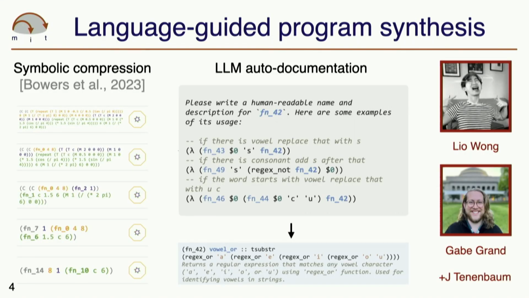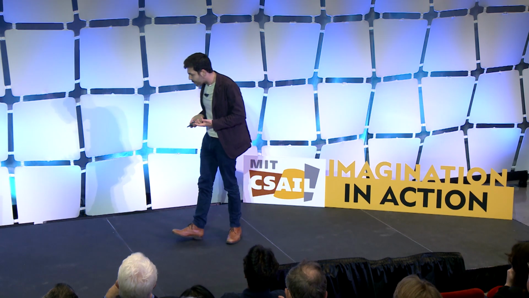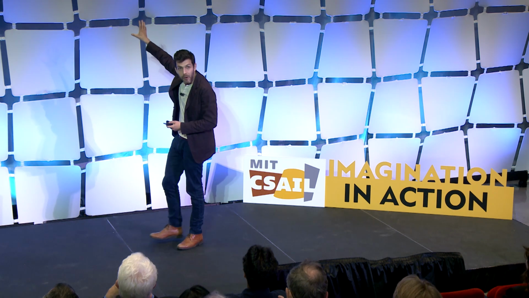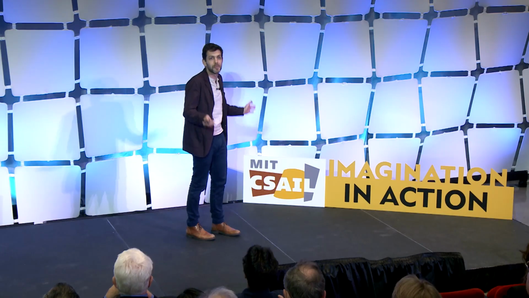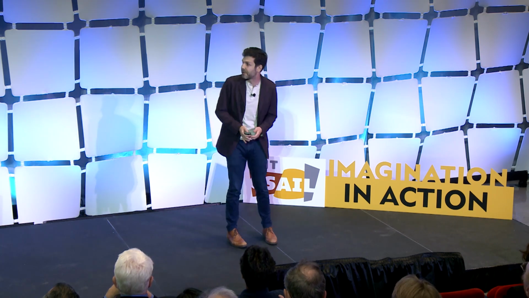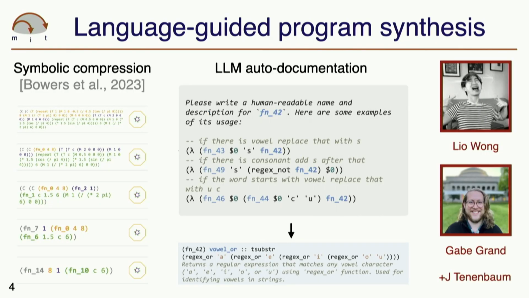And I'm going to start actually with the problem of writing code itself, right? So obviously there's been a huge amount of interest just in the last year or two in using language models as tools for program synthesis, starting with natural language descriptions of programs and mapping to working code for these programs themselves. It turns out that in addition to using language to specify what program you want to write, we can also build systems that learn how to program from text, right? That learn from instructions about what kinds of reusable high-level functions and primitives and refactoring operations are likely to be useful in order to build systems that can write their own code.